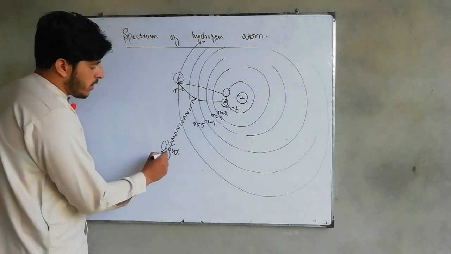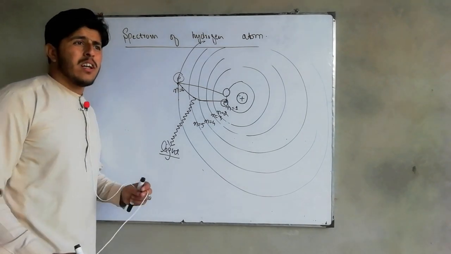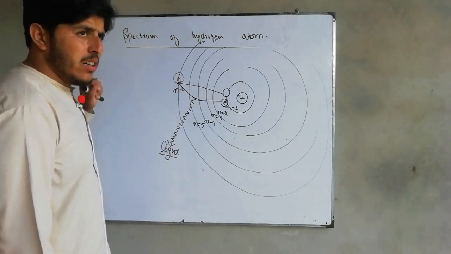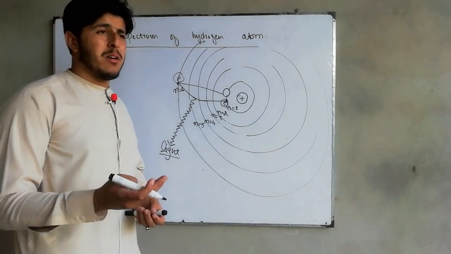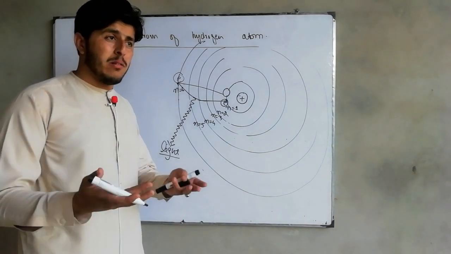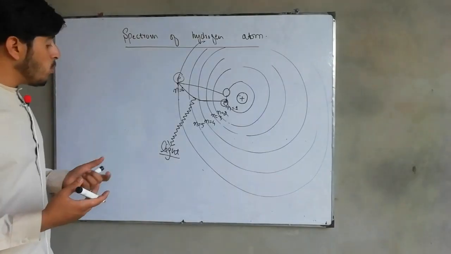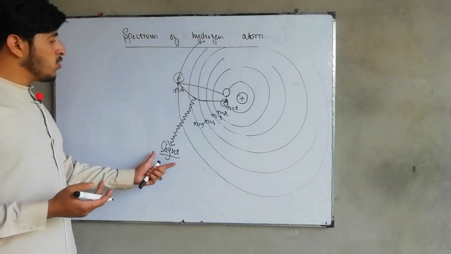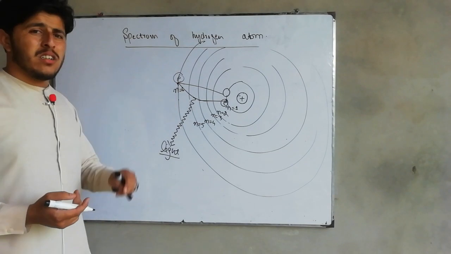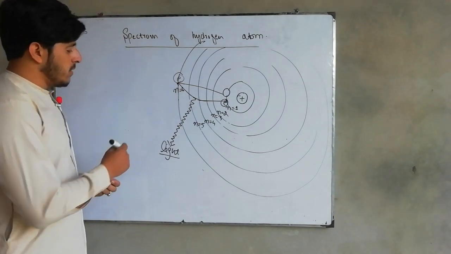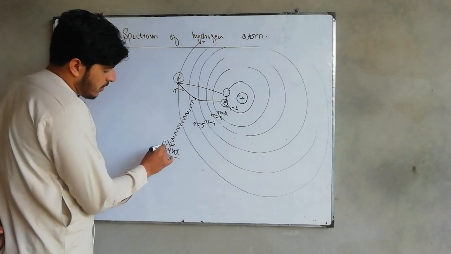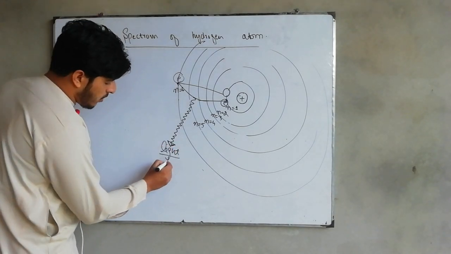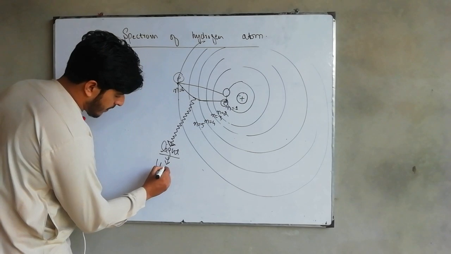So now the question is, the light is the full electromagnetic spectrum, as I have discussed before, which consists of X-rays, gamma rays, the visible part, infrared region, microwave, and many others. So what kind of light do we get here because of the transition inside the hydrogen atom? We are getting light that will be in the range of ultraviolet rays.